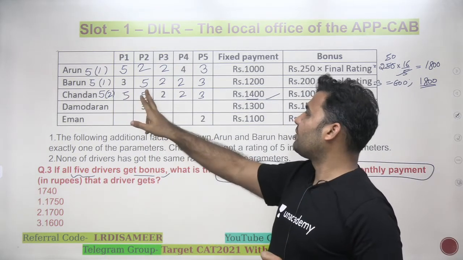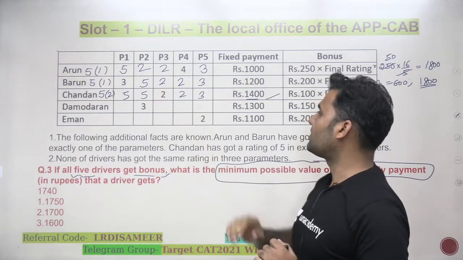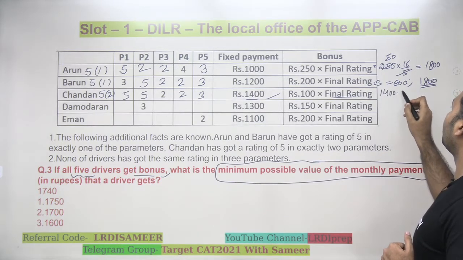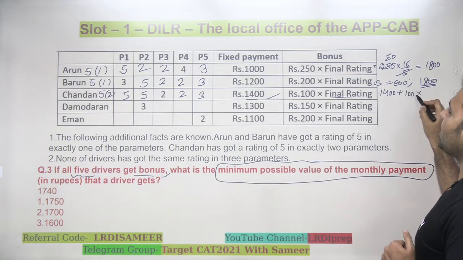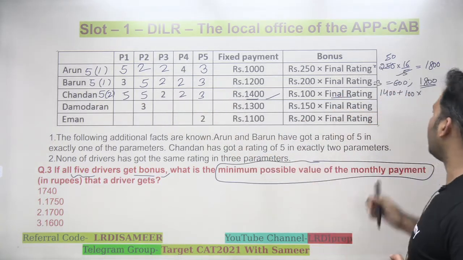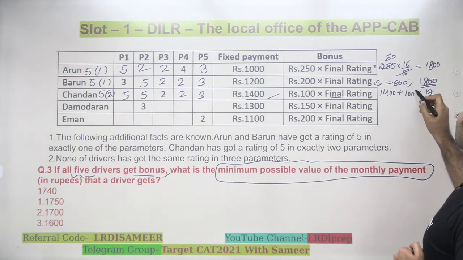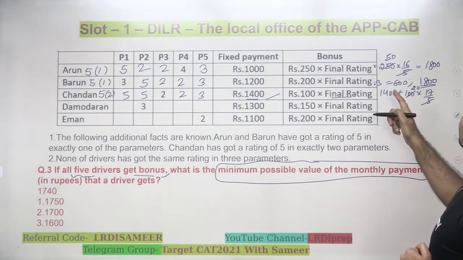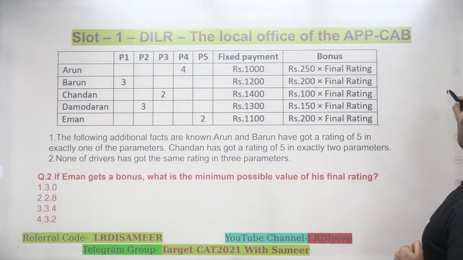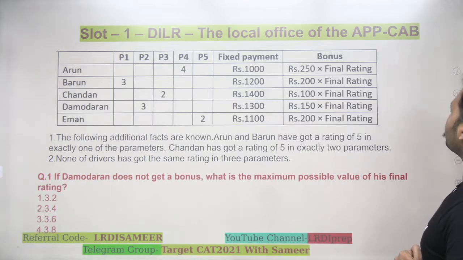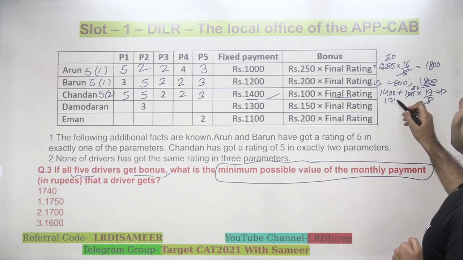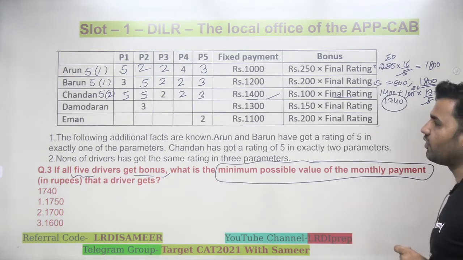So let's check it. 5 plus 5, 10 plus 2, 12 plus 2, 14 plus 3, 17. 17 is the total. So this would be 1400 plus 100 into the final rating, which is 17 by 5. This gets cancelled on 20. So 1400 plus 340, 1740. So yes, this is in fact lower than the previous values that we have found, right? So Chandan's salary is 1740. Chandan's monthly payment is 1740.